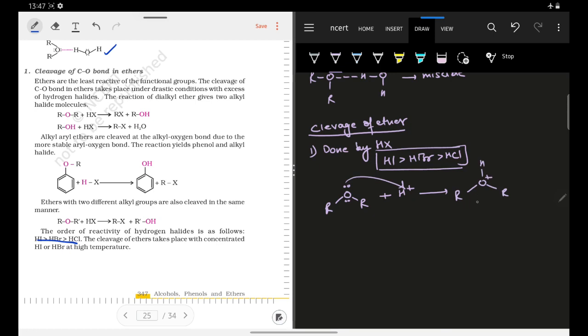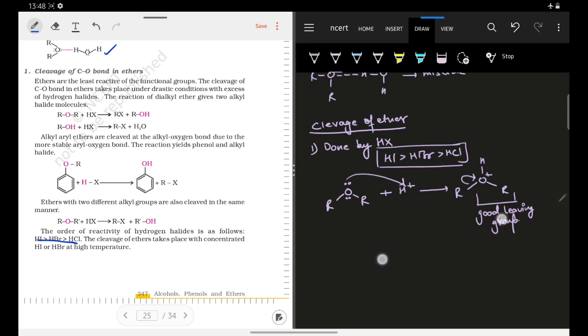After protonation, we know that this group has become a good leaving group. Why? Because oxygen has a positive charge. It wants this electron to move back to itself, okay. Only then will it regain its lone pair of electrons, or we can say that the positive charge will be removed. So the role of this H plus is to make this group a good leaving group. This is what we have to keep in mind. This is the role of H plus.